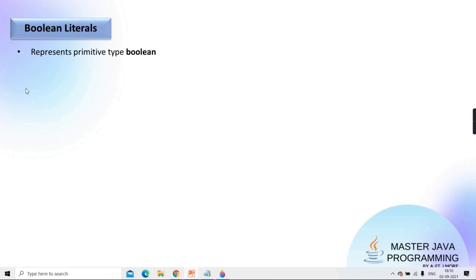Like in integer literal, in the last session I told you, four data types come: int, byte, short, and long. By default it is int. If you suffix l, it is long. There is no provision of telling byte and short. You remember, no? Same way for float I told, there are two data types, float and double. By default it is double. If you suffix f, then it becomes float. Same way for boolean also, there is a data type boolean.